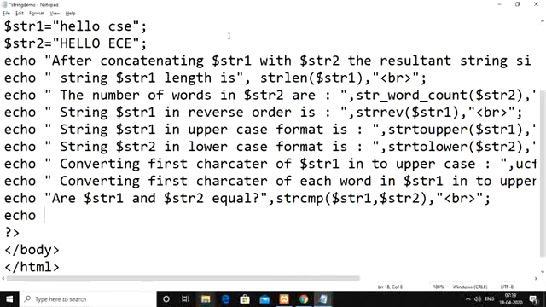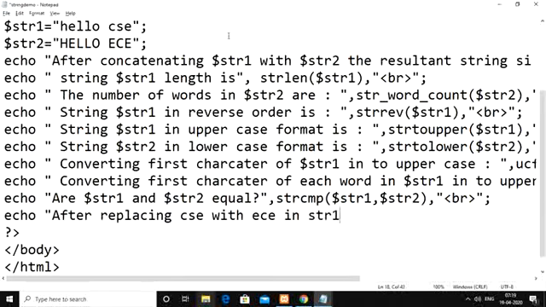So echo: suppose I want to replace CSC with ECE in string 1. Here you can write, after replacing CSC with ECE in $str1.